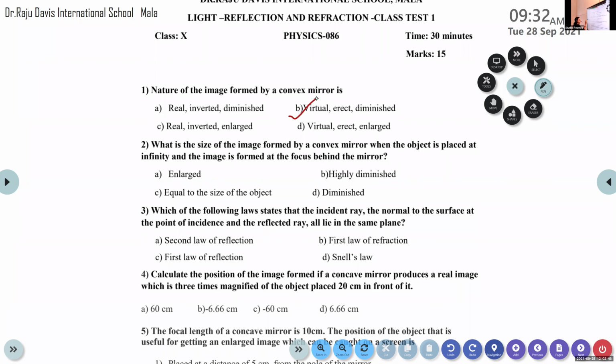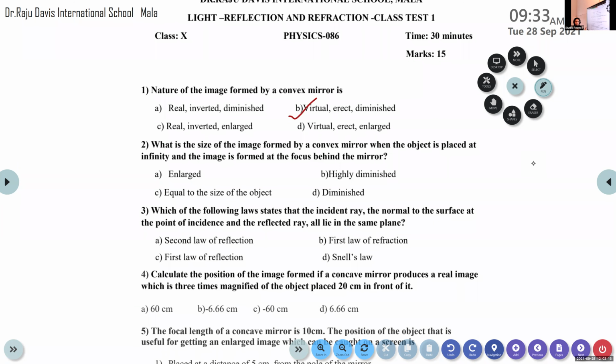Now the second question. What is the size of the image formed by a convex mirror when the object is placed at infinity and the image is formed at the focus behind the mirror? Is it enlarged, highly diminished, diminished, or equal to the size of the object? Highly diminished. What about the answers of others? Vishnupriya? It is highly diminished.